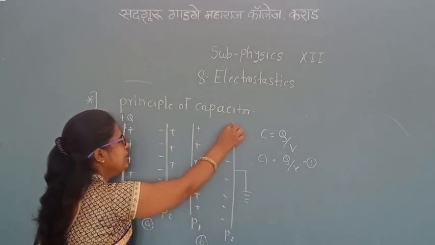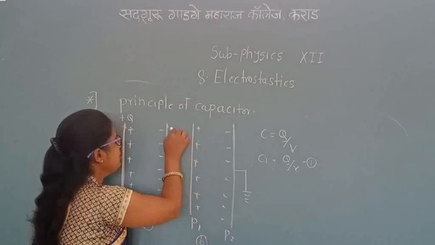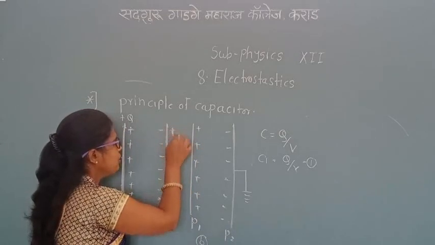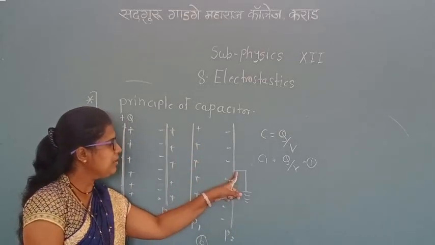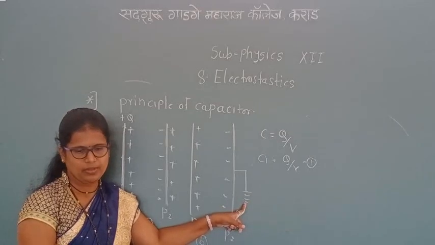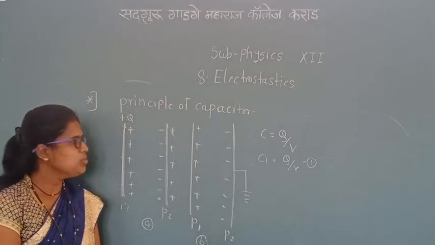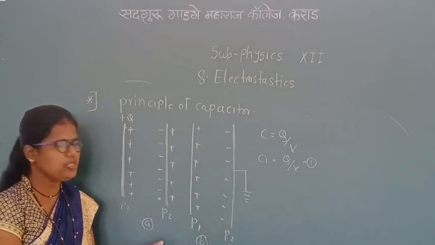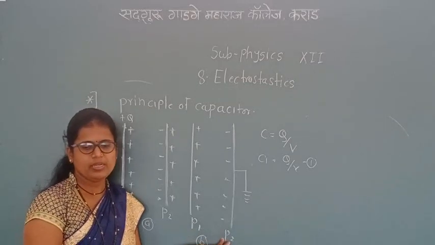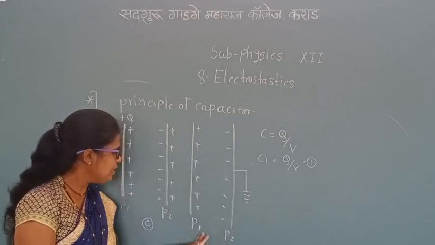The positive charge on the outer surface of plate P2 is connected to the earth and flows freely to the earth. So the negative charge remains produced inside the plate P2.